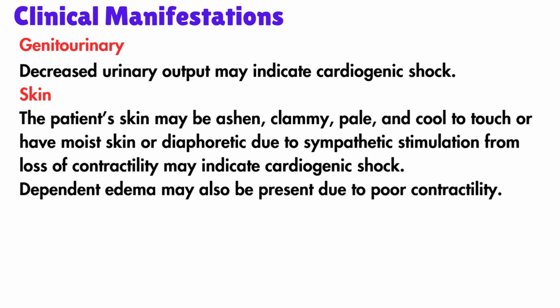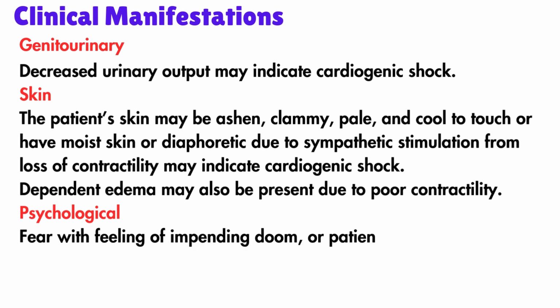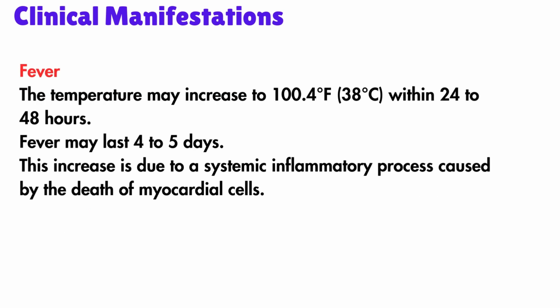Patient may have psychological symptoms like fear with feeling of impending doom, or patient may deny that anything is wrong in their life. The temperature may increase to 100.4 within 24 to 48 hours. Fever may last 4 to 5 days. This increase is due to systemic inflammatory process caused by the death of myocardial cells.